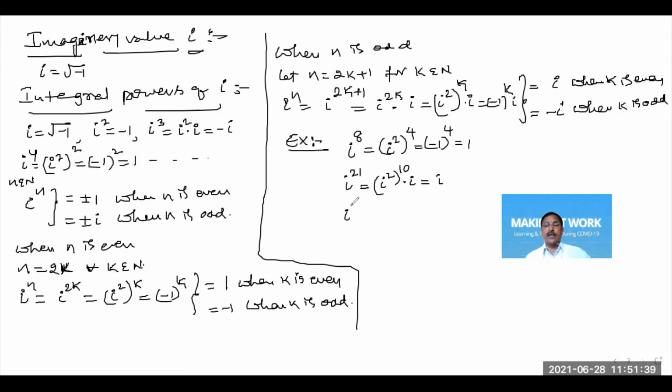So like this is i power 23. So this is i square to the power of 11 into i. So i square is minus 1 to the power of 11 is minus, so minus into i, this is minus i. So like this, any integral power of i can be simplified like this, and the values of integral powers of i will be either plus or minus 1 or plus or minus i. So this is about the integral powers of i.